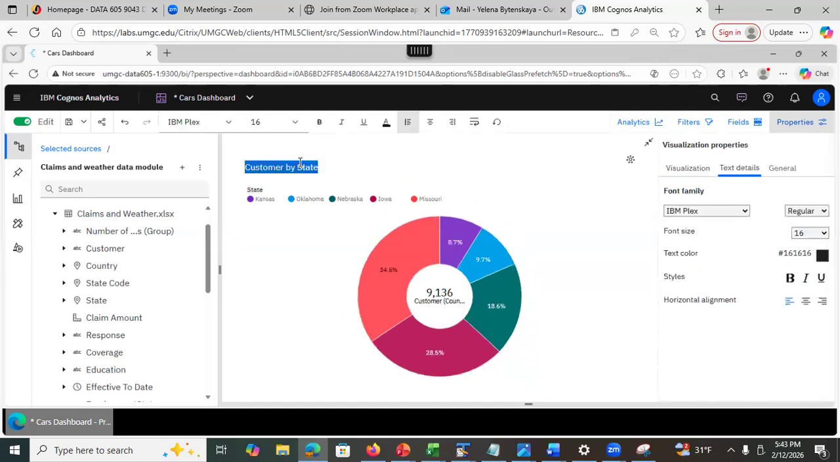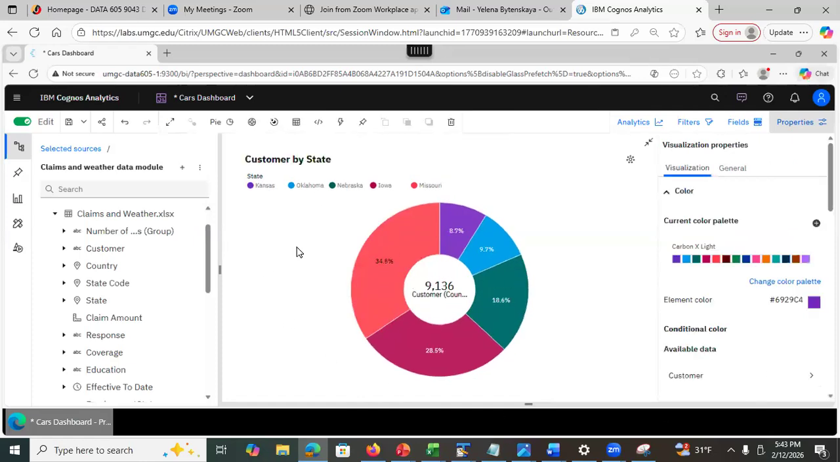So if I double click on the title here, I'll see that it shows me the text details. I can edit the text details here or in the toolbar at the top, right? Like for example, I want to make it 18 and I want to make it bold, etc. So I'll let you play with these properties of the pie chart, right?